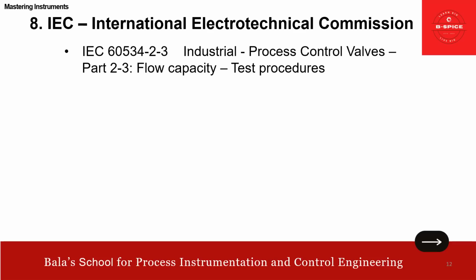Then IEC 60534 Part 2-3 again talks about industrial process control valve flow capacity test procedure. In fact, I uploaded one video on inspection and testing for control valves, and I covered it extensively there. But this is to get to know: for flow capacity test procedure, we should follow 60534 Part 2-3.